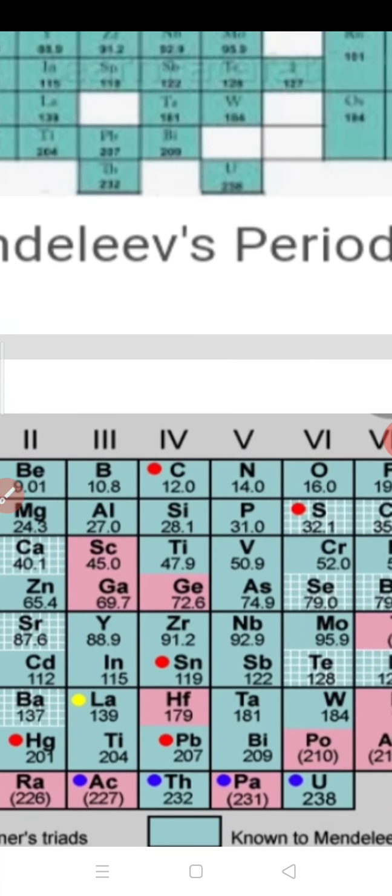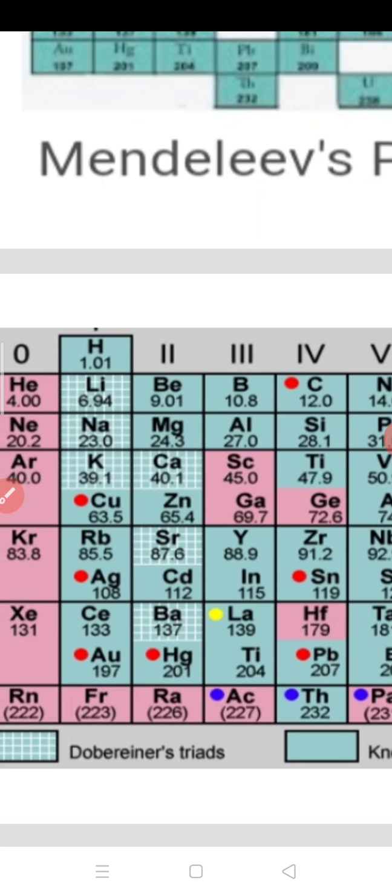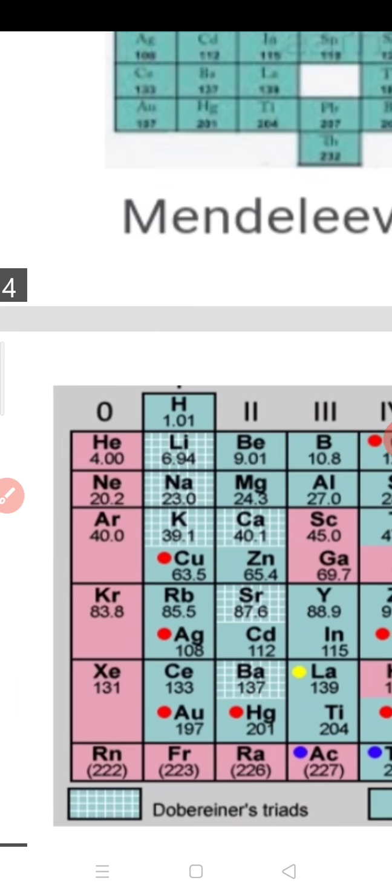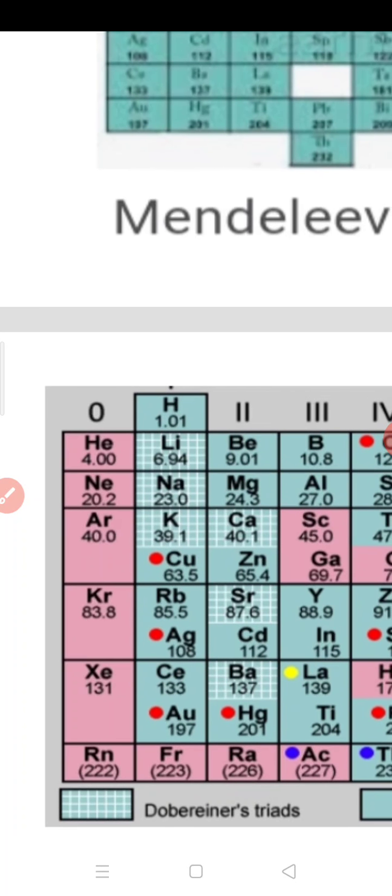You will see in an easy manner. Please see the atomic masses of neon, atomic masses of argon. Argon is coming at 40 atomic mass, and potassium is coming as 39.1. So if we are following the rule of atomic mass, then there is a controversy in the place of argon and potassium.